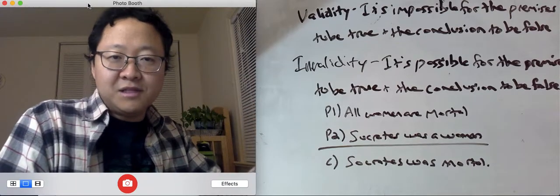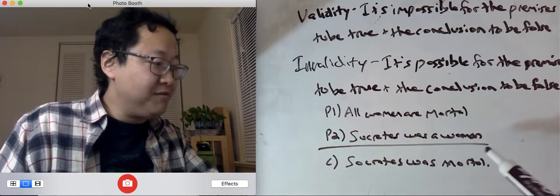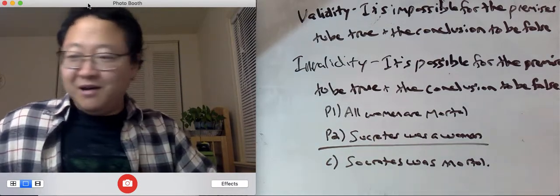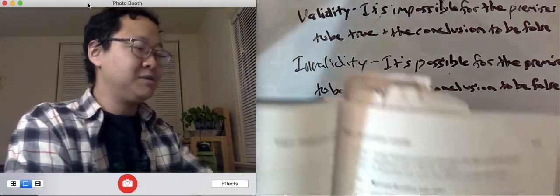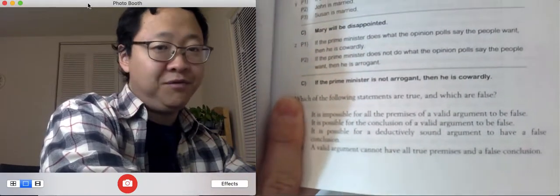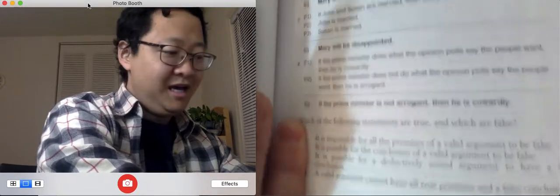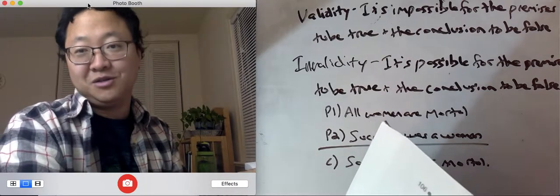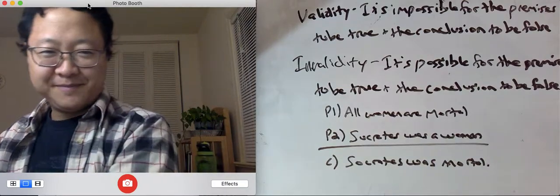Now, one of the things we learned about this problem is you can have a valid argument with a false premise. That's a previous lesson we learned. But unfortunately, this problem doesn't help us because problem 7a says it's impossible for all the premises of a valid argument to be false. And in this one, it's not all of the premises, because premise 1 is still true. Okay, so what are we going to do here?